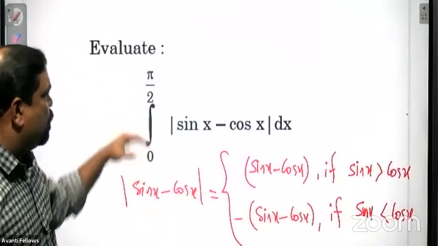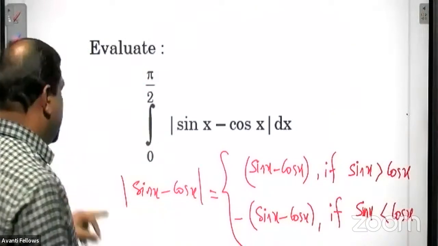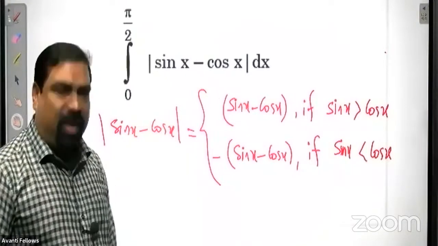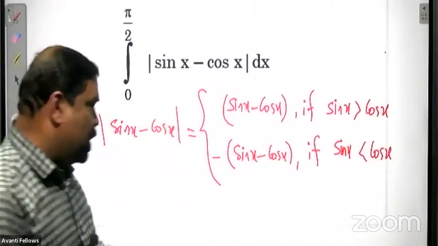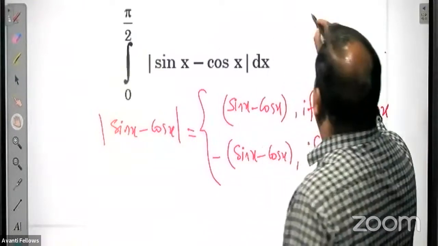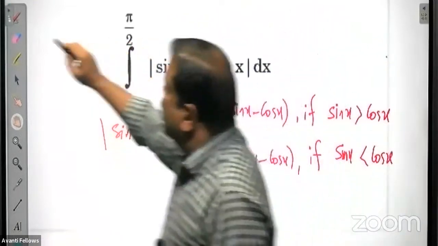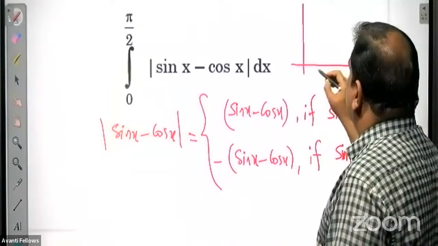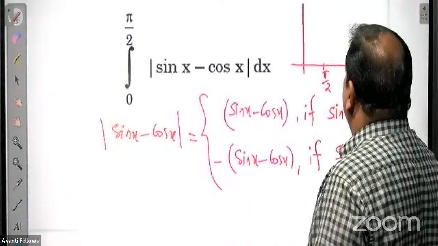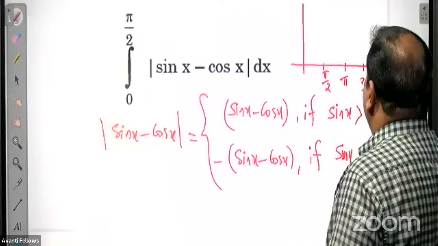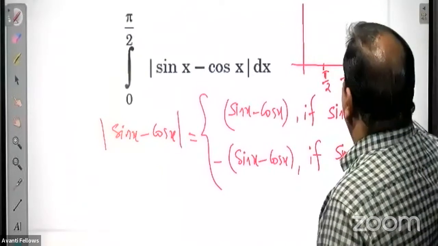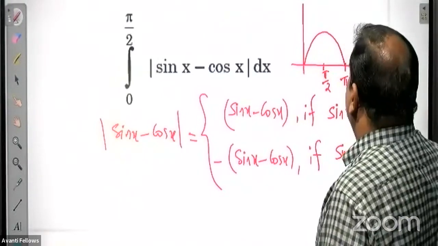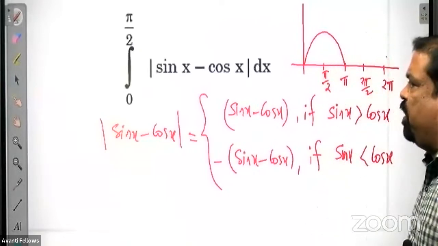So the given interval is 0 to pi by 2. We have to see in that interval the nature of the sine and cosine functions. If you know the graph of these trigonometric functions, very easily we can find the turning point. Take 0, pi by 2, pi, 3 pi by 2, and 2 pi. Sine 0 is 0, sine pi by 2 is 1, sine pi is 0. We need not draw the whole graph, only up to pi by 2.